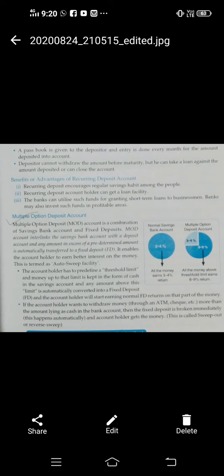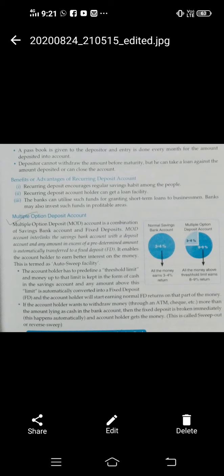This means if you open an RD account for 2 years, you cannot withdraw before that, but you can take a loan against the amount deposited or can close the account. Whatever RD account you are opening in the bank, you can take a short term loan against that RD, but you cannot withdraw, and you can also close the account. Suppose it is a burden on you and it seems that you are not able to pay the specified sum every month. Suppose there is some financial crunch in your business and you find that you are not able to deposit money in the RD account, then you can close it also.